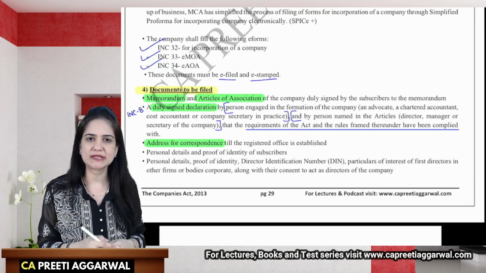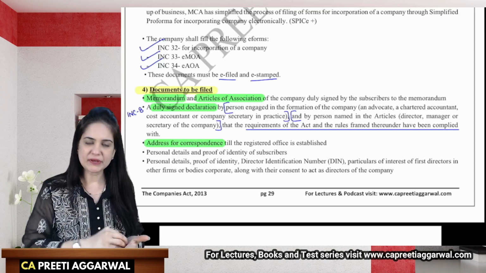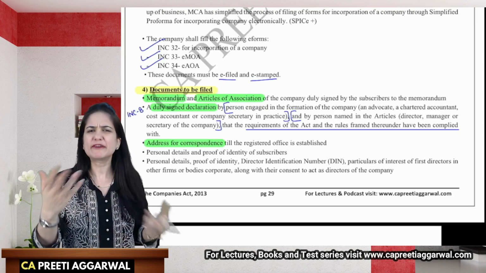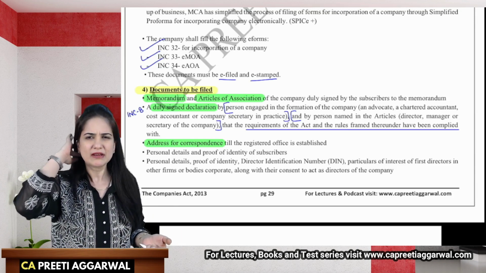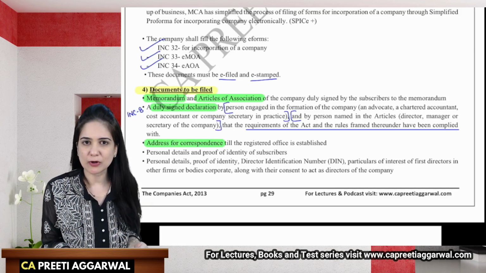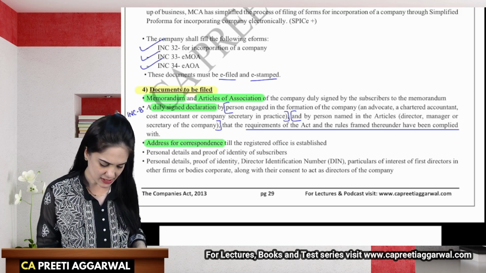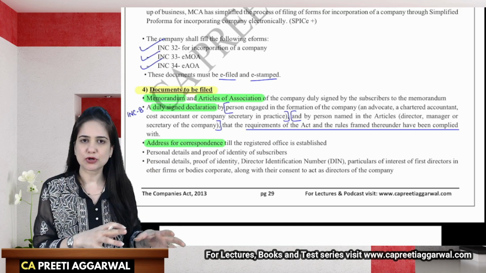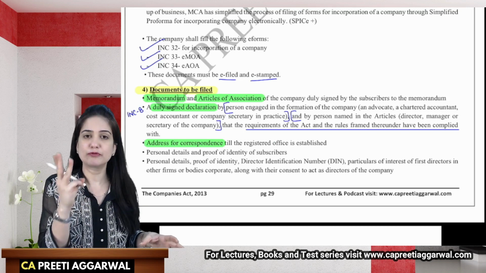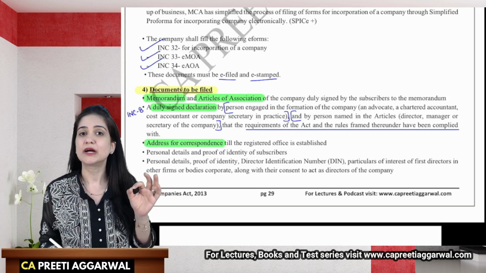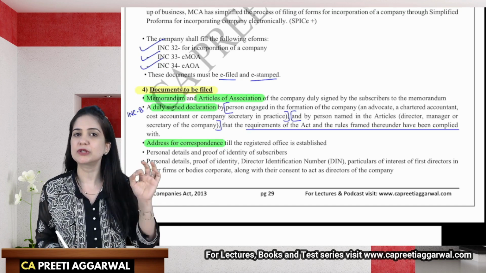It is not necessary that every company will have the registered office even before it is incorporated. We wait for incorporation and then we decide, let us incorporate once, and then later on we will have a registered office. Let the company be incorporated first. But law says that later on you will have to have the registered office within 30 days of incorporation, and you will also have to inform the ROC along with the verification of the registered office in INC 22. That is given in section 12.